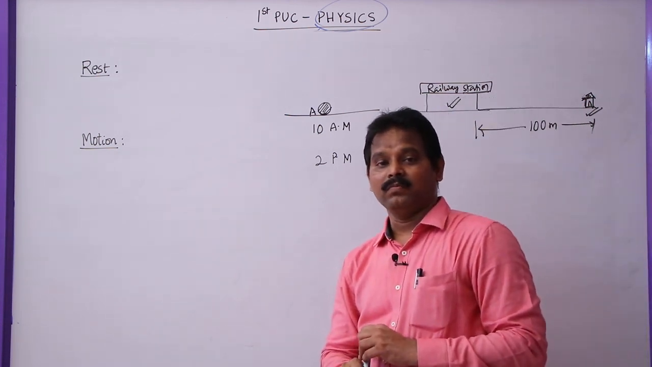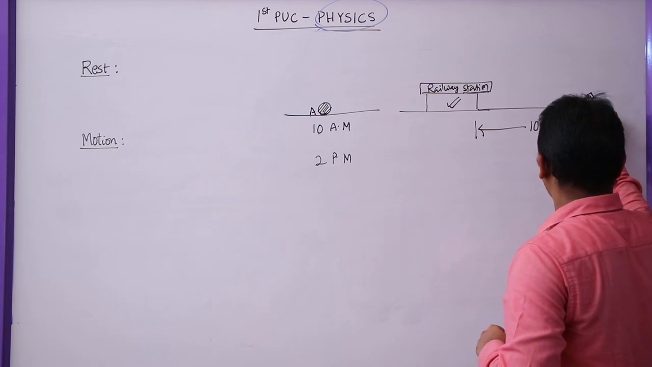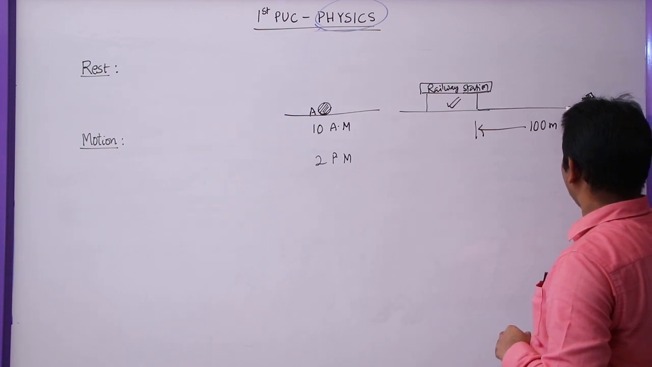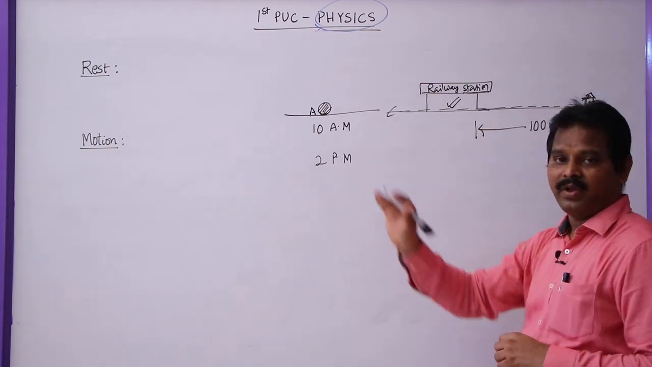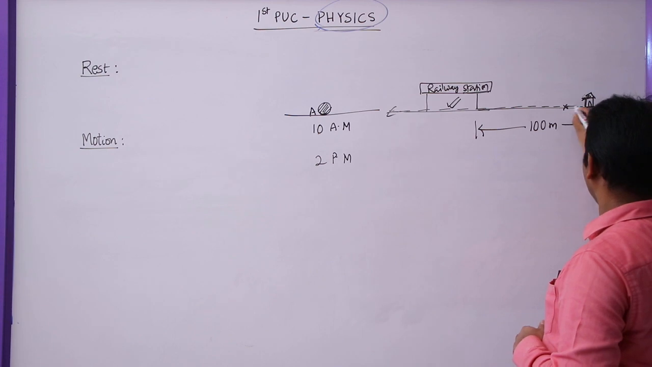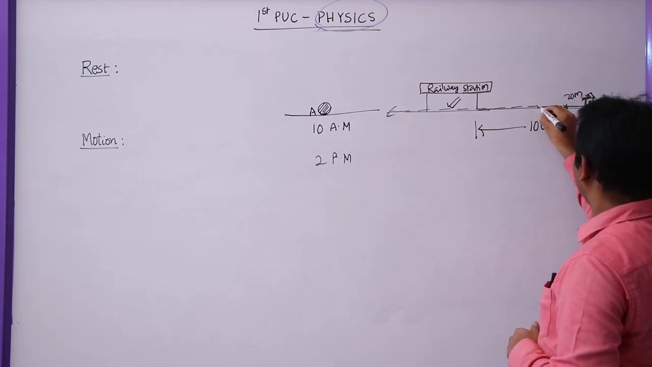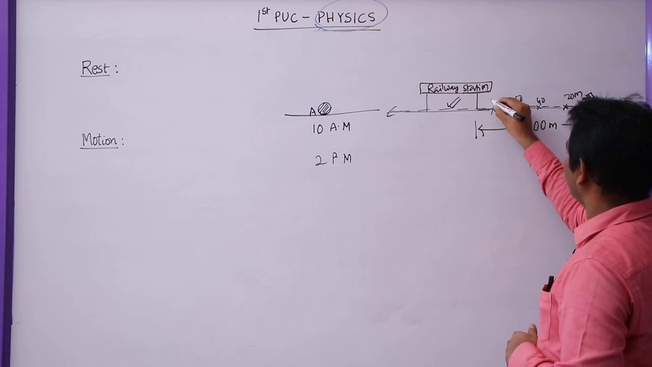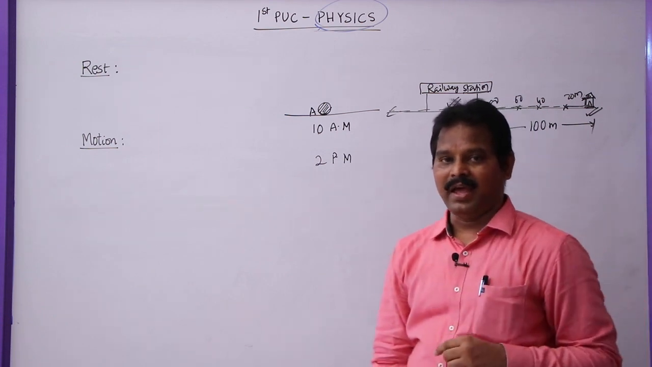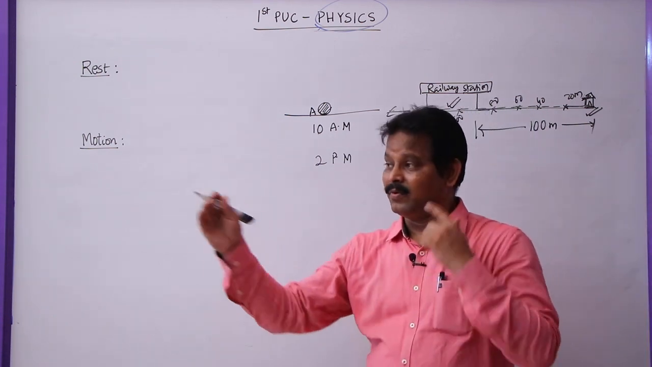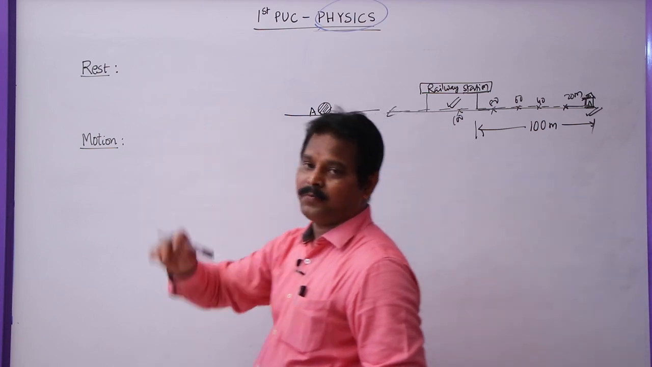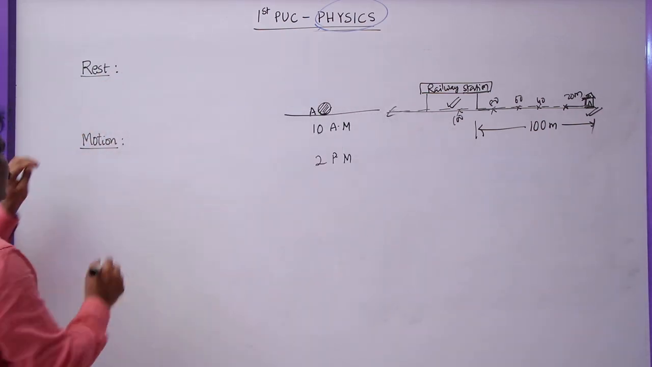But what is meant by motion? For example, your father is taking a car and is moving somewhere. When he is moving from here to here, with respect to you, when your father is here, he is at a distance of 20 meters. Here 40, 60, 80, 100. So he is moving away. That means with respect to time, the distance between you and your father is increasing. That means your father is said to be in motion. So how do we define rest as well as motion? First one, rest.